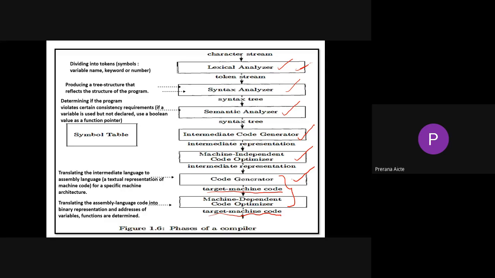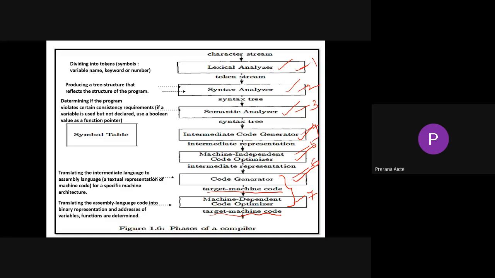Phase 1 lexical analyzer, phase 2 syntax analyzer, phase 3 semantic analyzer, phase 4 intermediate code generator, phase 5 machine independent code optimizer, phase 6 code generator. So based on this, I'll say we have 6 phases, by combining these two in one phase, the 6th phase, or someone will call it a 7th phase.